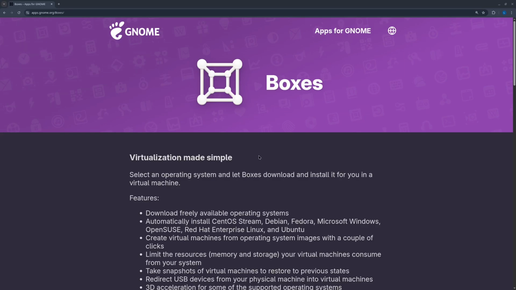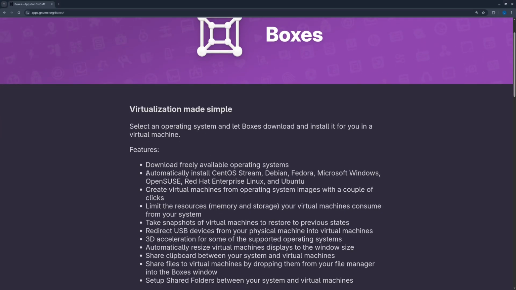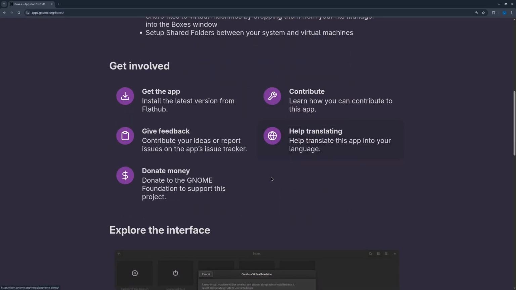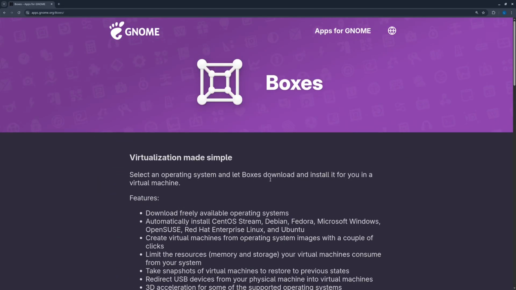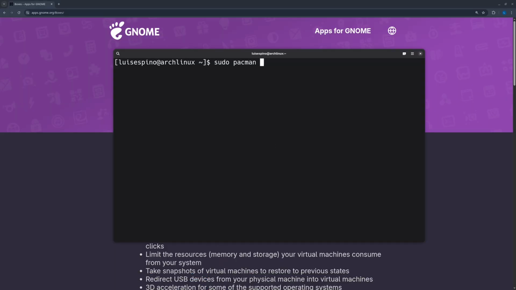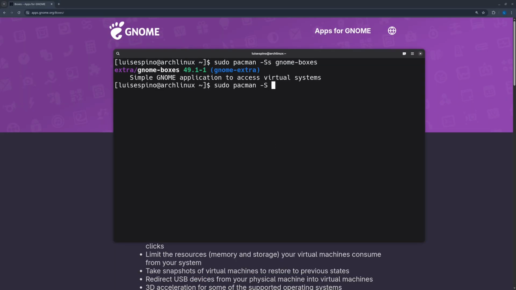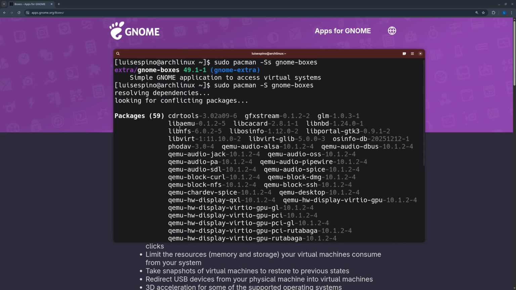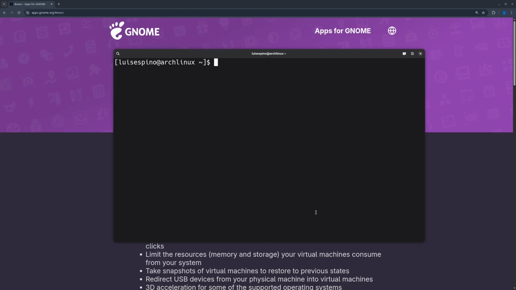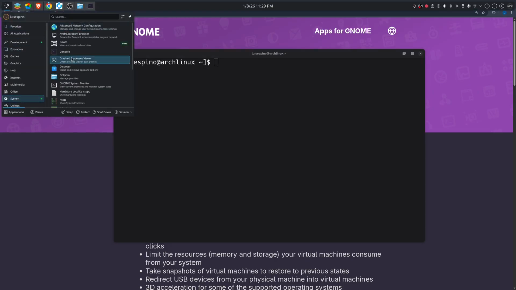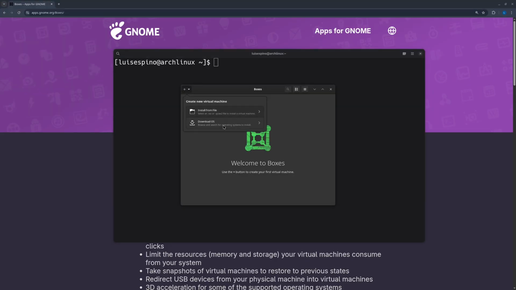In this video, we will use GNOME Boxes, so it automatically downloads and installs any operating system using QEMU virtualization. Our host is Arch Linux, and we see that Boxes is the latest version in the extra repository. We install it and review its dependencies. Boxes runs on any desktop environment. In my case, I am using KDE Plasma.